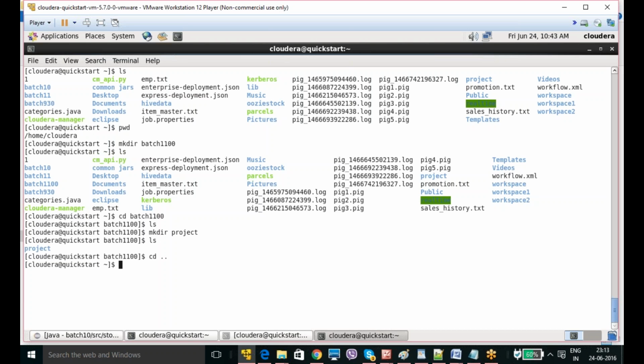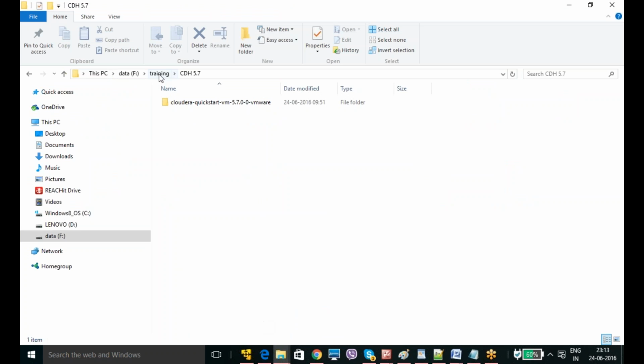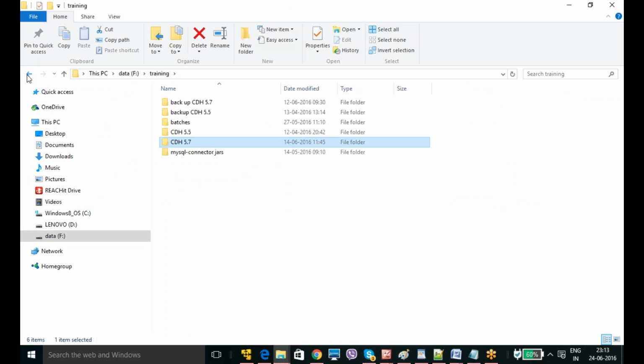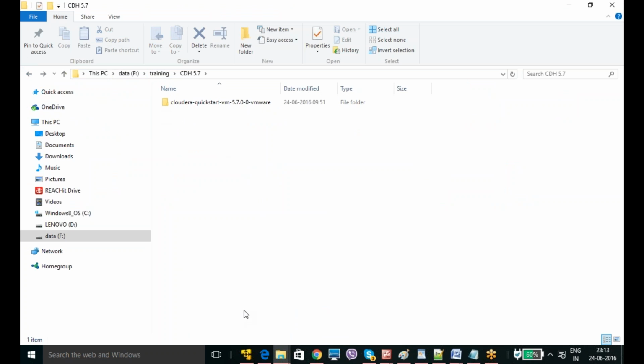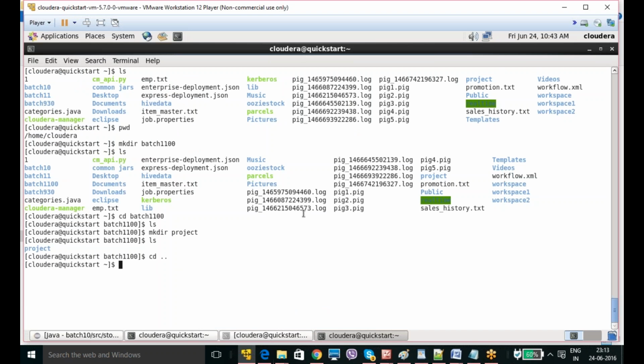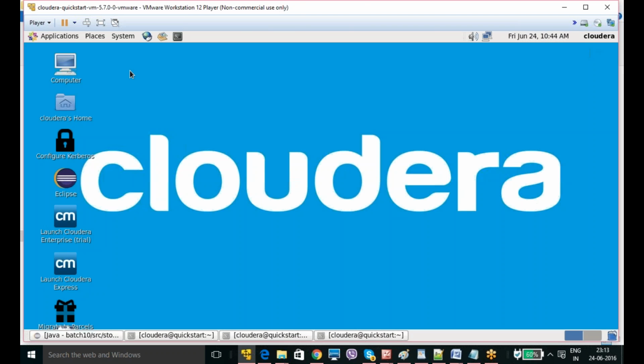Now if you want to come out of the batch 1100 directory, you need to give cd dot dot. In Windows you can just click here, get the URL, and go. Windows is a GUI, graphical user interface, which is why you have those options. But in the Linux system you don't have those options, or you have them in a different way, but in the real-time scenario you will not get them like this.